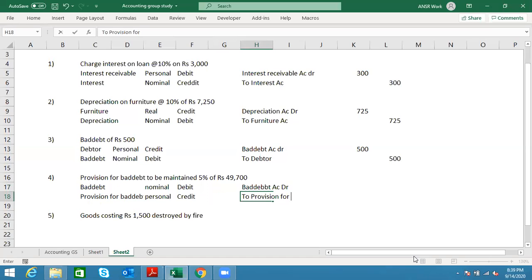This bad debt concept and provision concept is a little bit tricky. You may understand it right now, but after the session you will forget it. Please do practice. Only by practice can you remember what is really happening there.